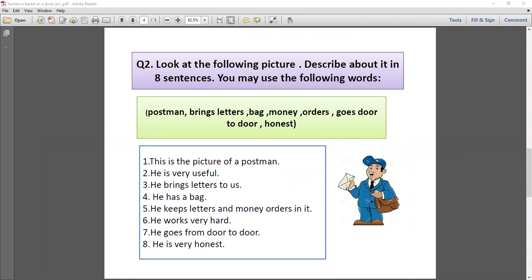Okay, now first one is here. This is the picture of a postman. ये किसकी picture है? Postman की. So we use a picture of a postman. We use the word postman from the help box.